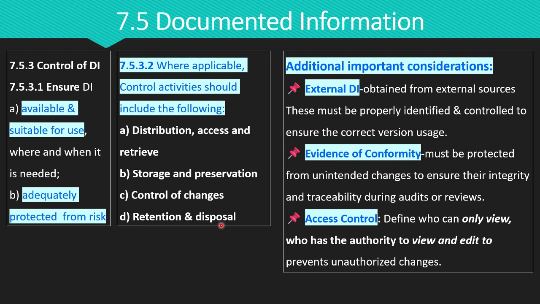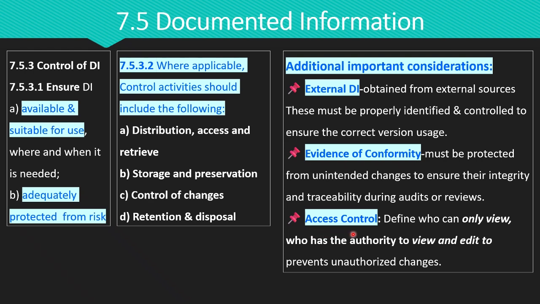Let me add some additional important considerations. The first is external documented information. Any information obtained from external sources like supplier manuals or regulatory requirements is called external documented information. This must be properly identified and controlled to ensure that the correct version is used. Second, records that serve as evidence of conformity must be protected from unintended changes. This ensures their integrity and traceability during audits or reviews.